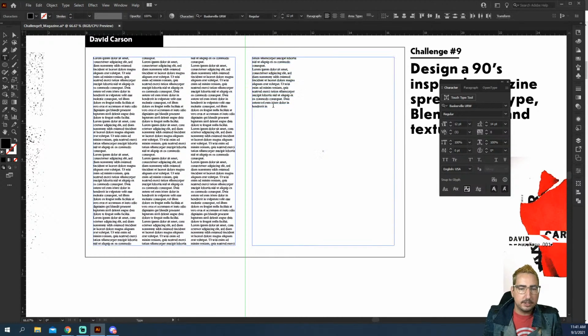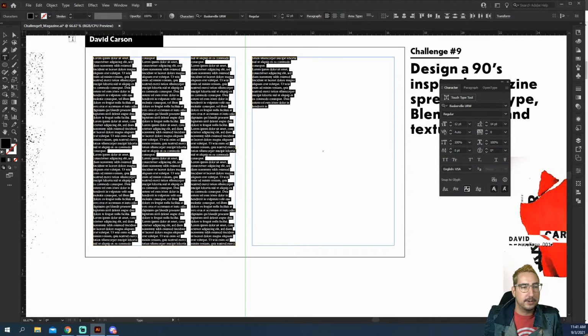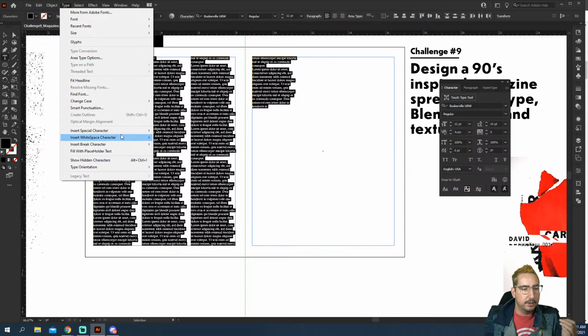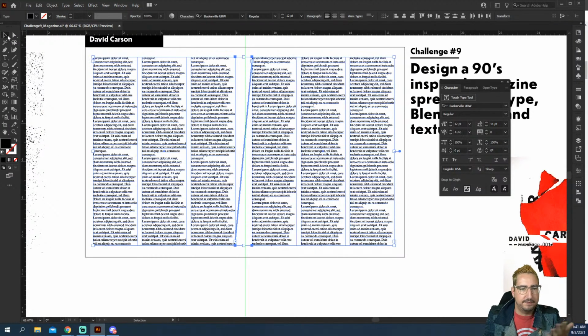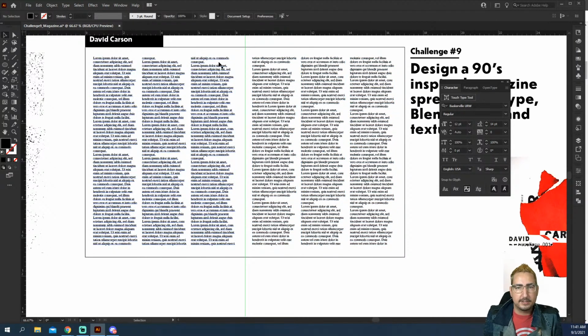And if you want to, you also can select all of your area and go to type and fill with placeholder type. And what that will do is it's going to fill in the entire area, and that way we just have type to work with. So it's looking good. Now we want to move on and try some new things.